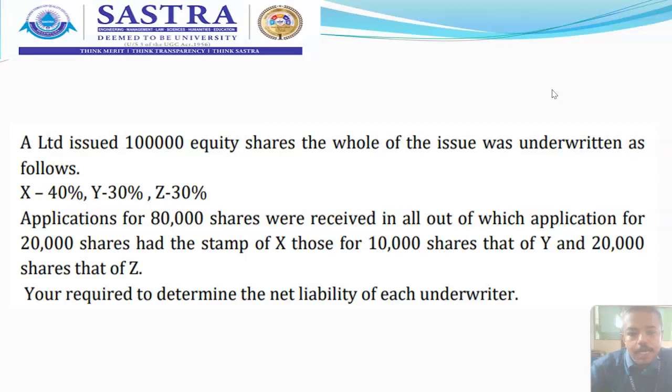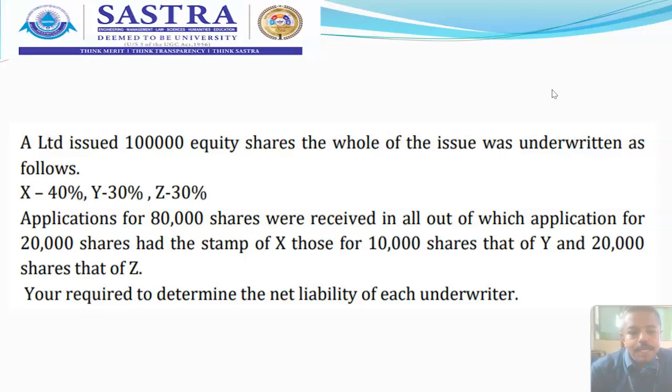So now if you add the net liability of X, that is 8,000, net liability of Y, that is 11,000, and net liability of Z, that is 1,000, you will get 20,000 shares, which is the balance of shares, because out of 1 lakh issued shares, 80,000 have been issued to the public through marked and unmarked applications. The remaining 20,000 have to be borne by those underwriters. So that is what we calculated.